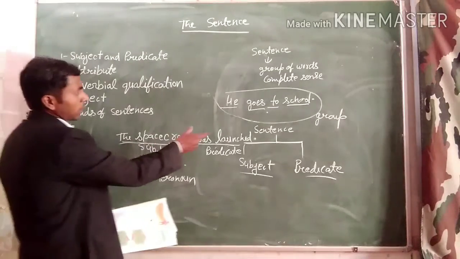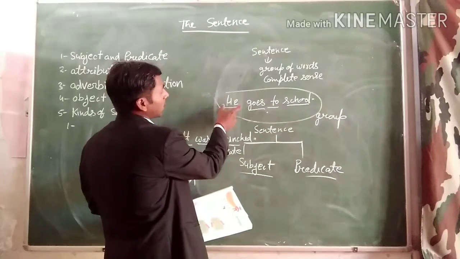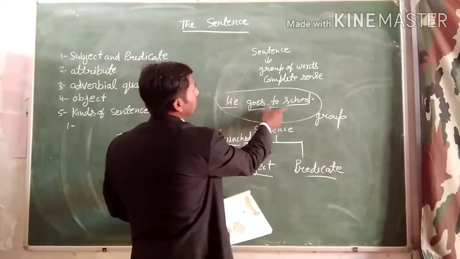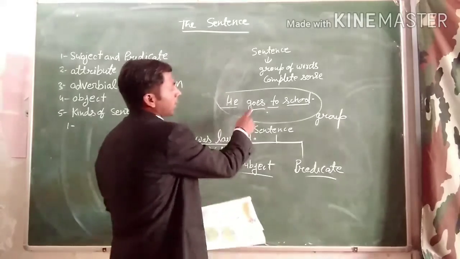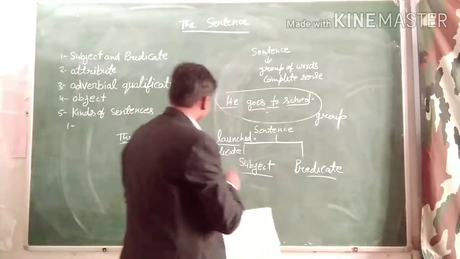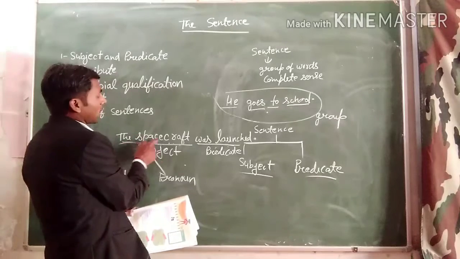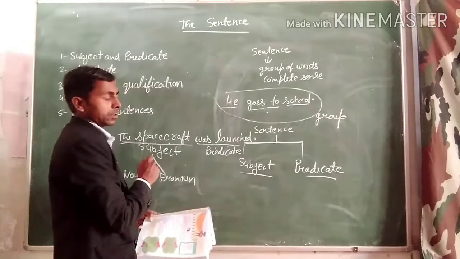In this sentence, he goes to school, we are talking about he. Who goes to school? He goes to school. So he will be the subject and the rest of the words will be the predicate. In the sentence the spacecraft was launched, what was launched? The spacecraft was launched.